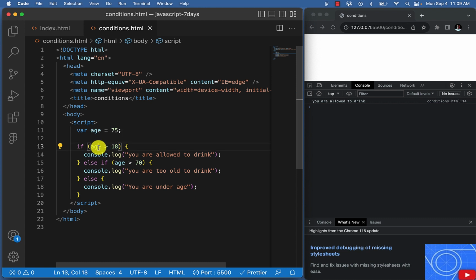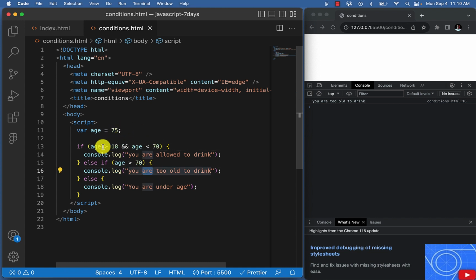So it's going to say you are too old, you're allowed to drink, instead of showing us you are too old to drink. So how do we get this to work? We can get this to work by coming here and writing a double condition. Say if age is greater than this and age is less than, what? 70, right? We are going to have this now.